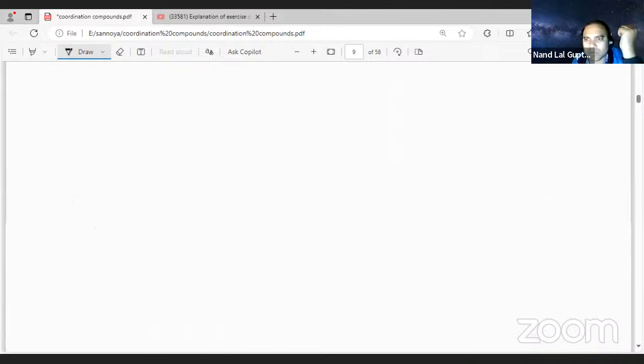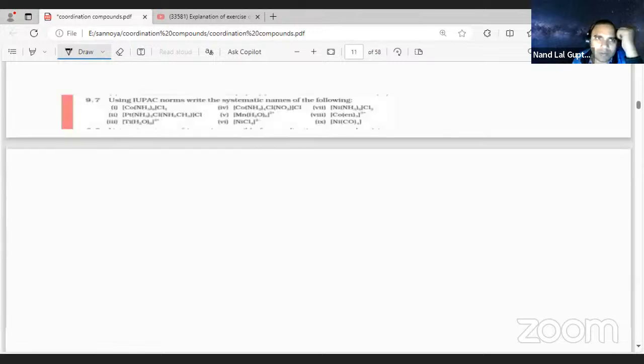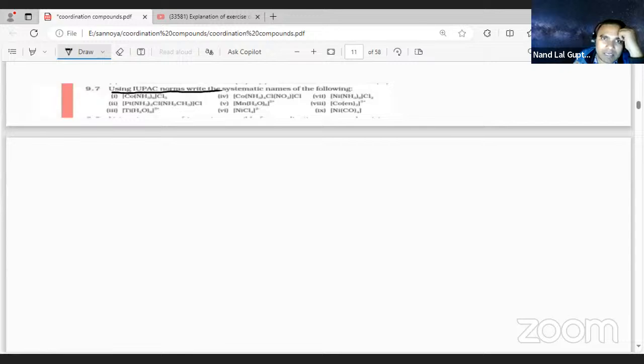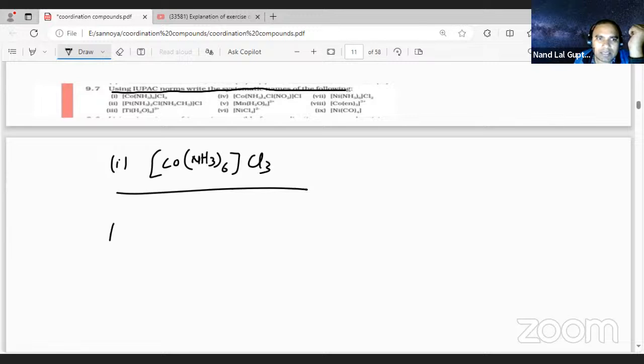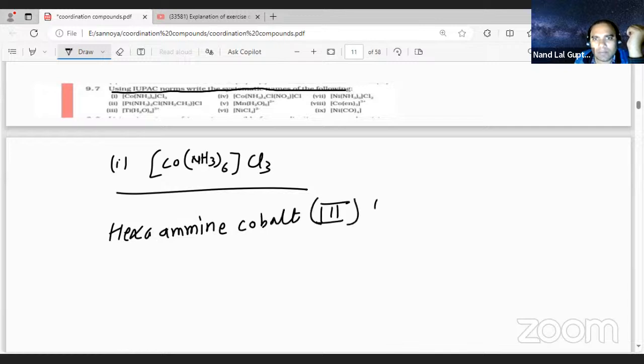Now we can move to the next question and see if any questions we can find out here to solve. Using the IUPAC norm, write the systematic name of the following, they are asking. So the first one, it is Co(NH3) how many times are there, students? 6 times. And this is going to be Cl3. So this is what, student? Hexaamine. Hexaamine cobalt. This is third chloride.